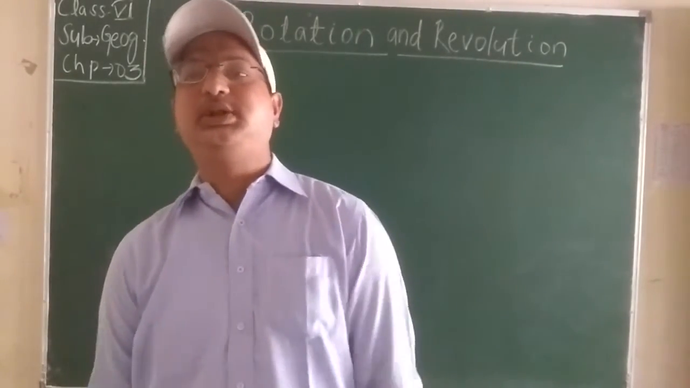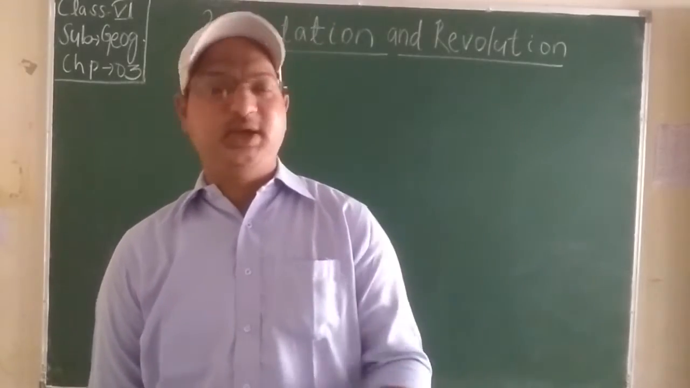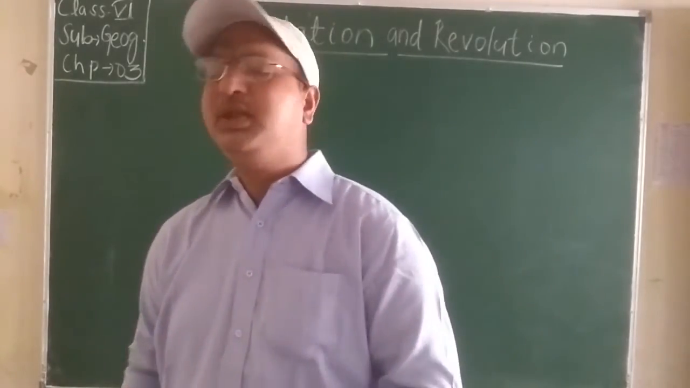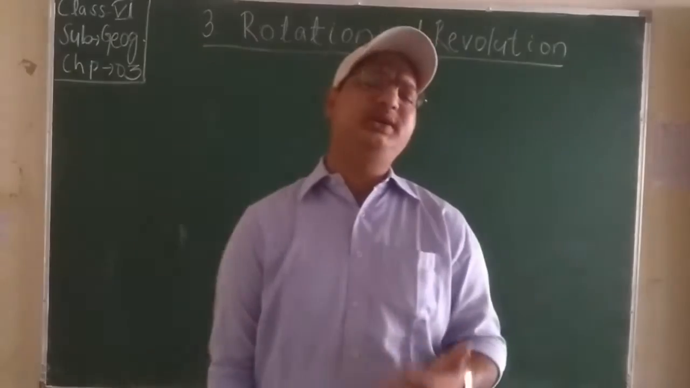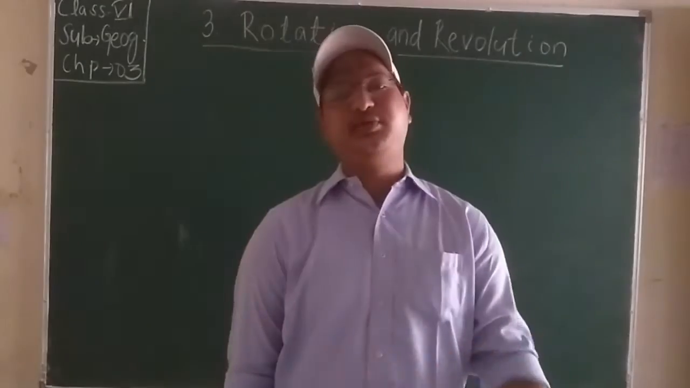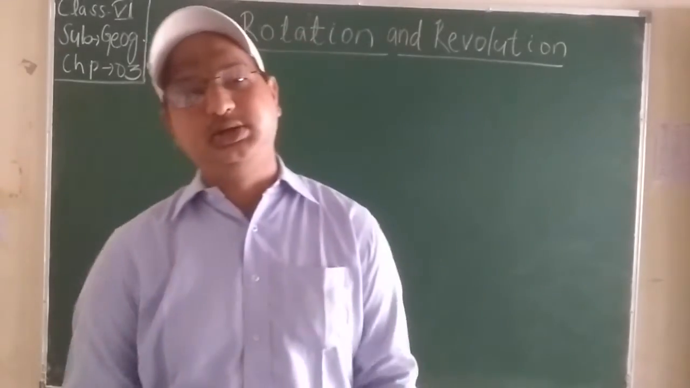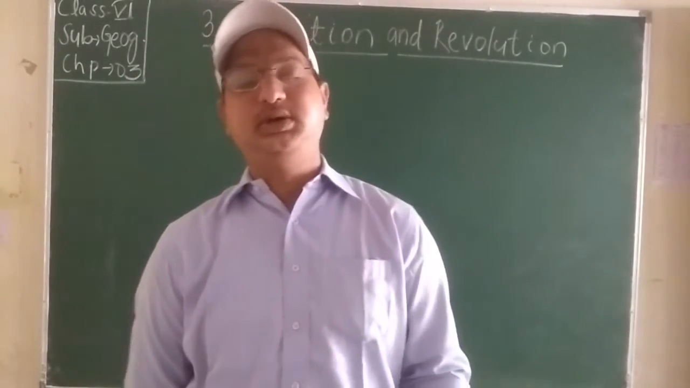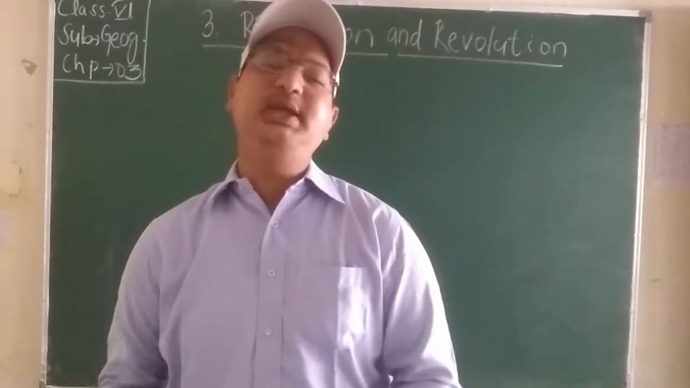The revolution of the earth around the sun causes seasons. As I have told you, the different seasons are there. Majorly there are summer, rainy and winter season, but apart from them, 2 more seasons we can also see in our country. That is the autumn and spring season.